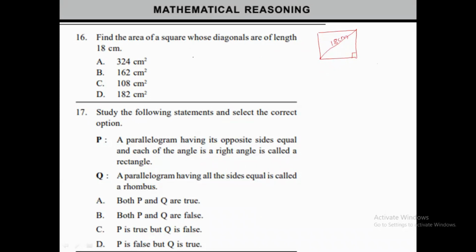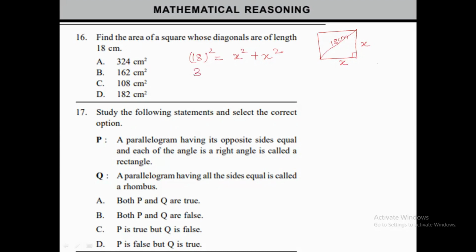So if we are going through that, what we have to do: 18 square is equal to, as we all know that the sides of the square are equal, so let's take it x, and this one will be x√2, so x square plus x square. Okay, so now first we need to find the square of 18. So what is the square of 18 that we need to calculate? So the square of 18 is